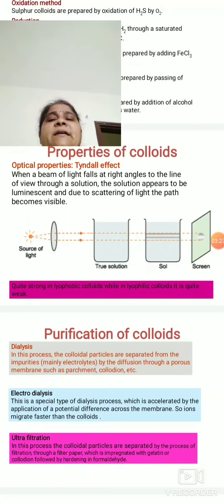And the dispersed phase particles are seen with that ultra microscope in different colors. That depends upon the size of the colloidal particle. As I said, the colloidal particle ranges between 1 nanometer and 1000 nanometer. So if the colloidal particle is of bigger size, towards 1000 nanometer, then its color will be golden.